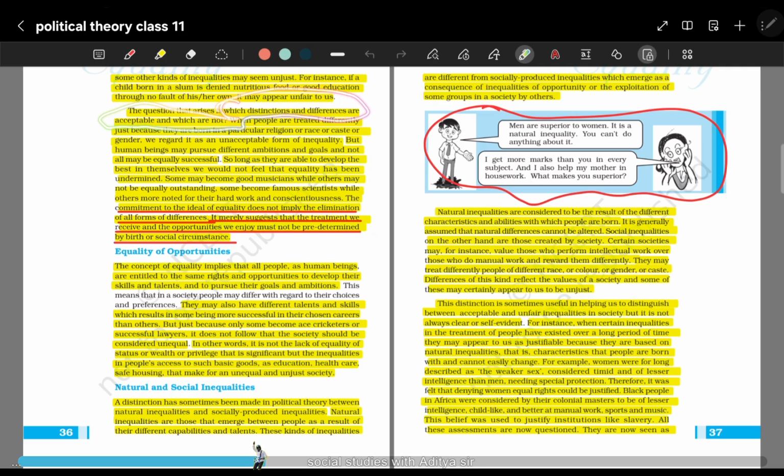That means how can we define that, okay, these differences are acceptable when one person is a citizen and the other person is a PM or a CM or an army general, then the differences of inequality are totally fine. But when a person belongs to a slum area, the other person belongs to a rich area, and we are treating them differently, this is not acceptable. So how do we define these things, है ना?